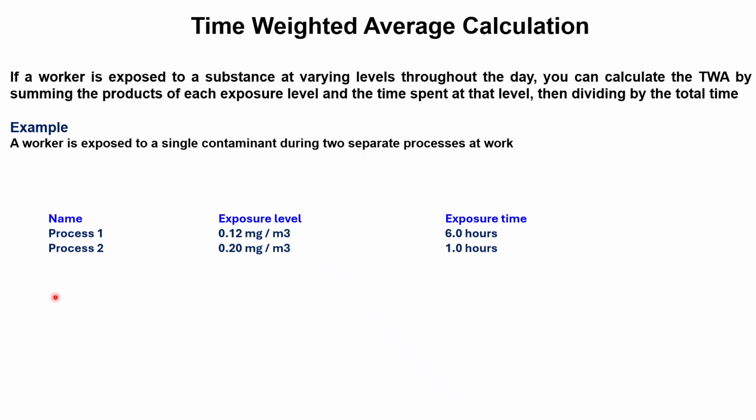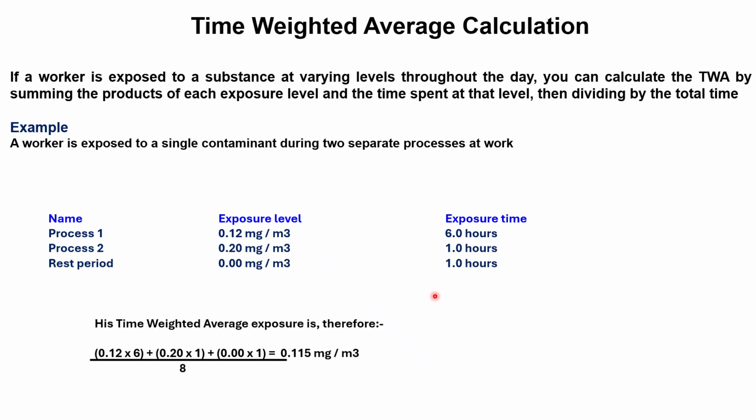Then in the second process, maybe in the second tank, the worker was exposed to the same substance for 1 hour, and the exposure level was 0.20 milligram per meter cube. Then the worker took rest for 1 hour.